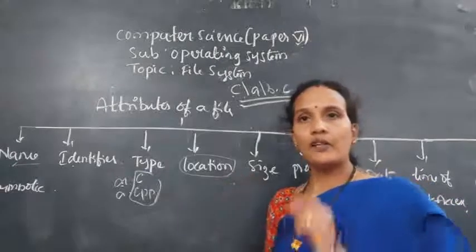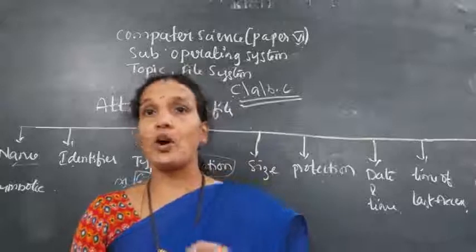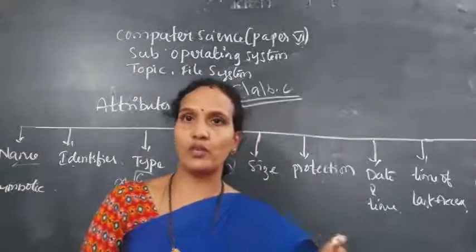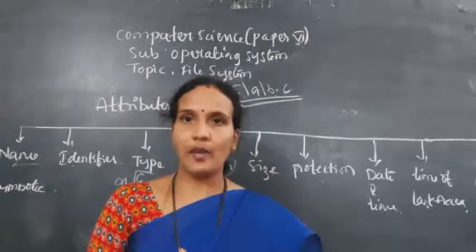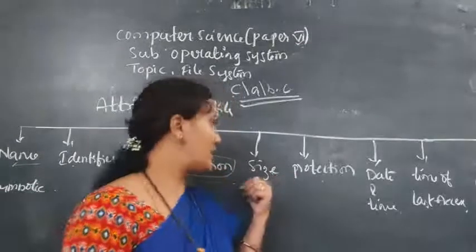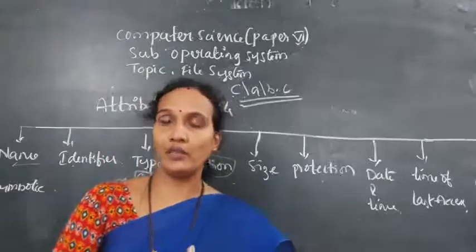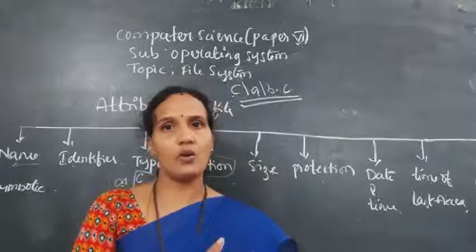Understood? Whenever you are saving any file, internally there should be a space. The operating system should give a space to store that file. Presently, how much space that file uses is nothing but the size. And the value of this attribute is not fixed.